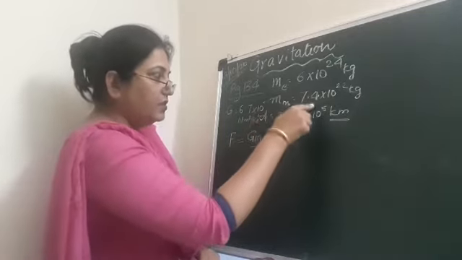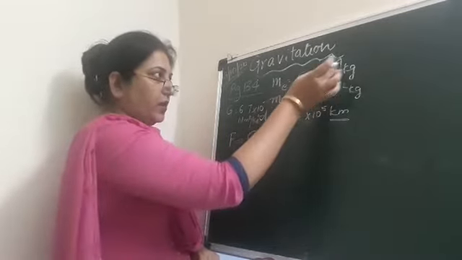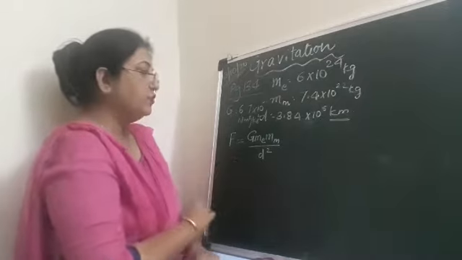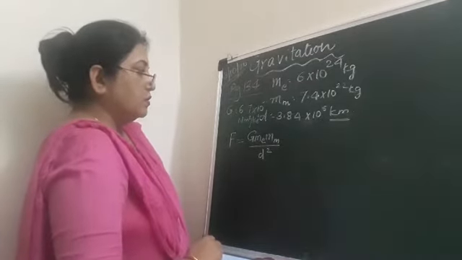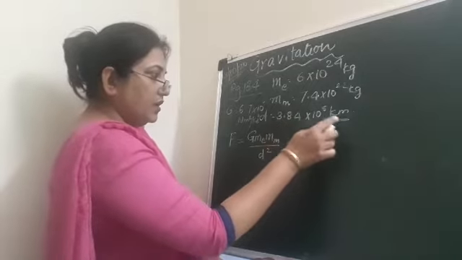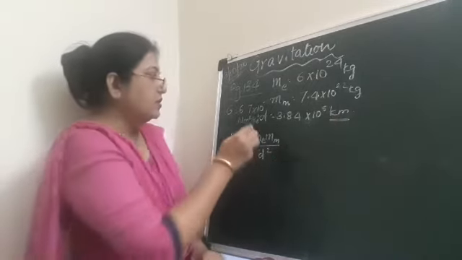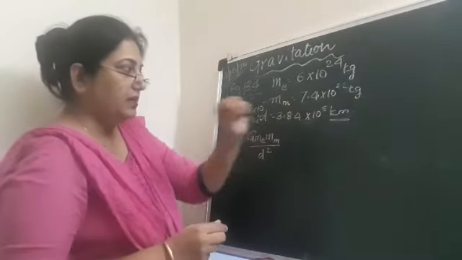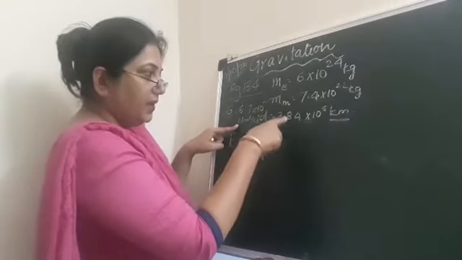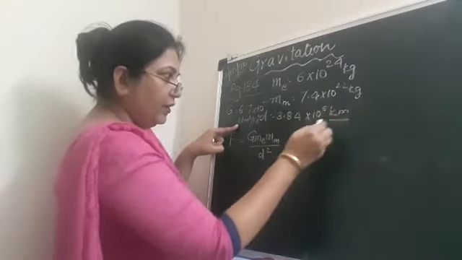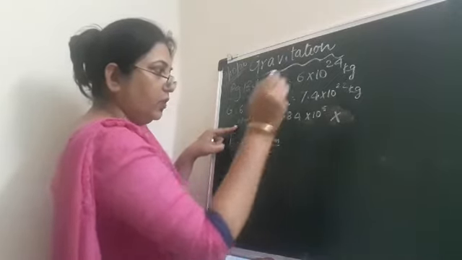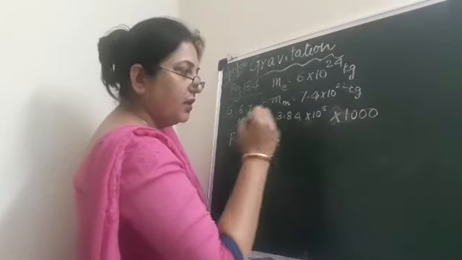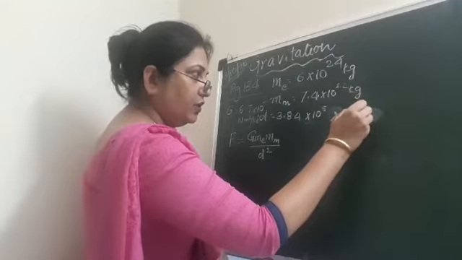Now you have all these values in powers of 10, and you have to understand the method of solving these types of numerical values. So what we'll do, we will first convert kilometer into meter, because the standard unit, the SI unit, will be in meters. Therefore we will multiply 10 to the power of 5 by what? Because 1 kilometer has 1000 meters, so I will multiply by 1000. That means I can multiply by 10 to the power of 3.